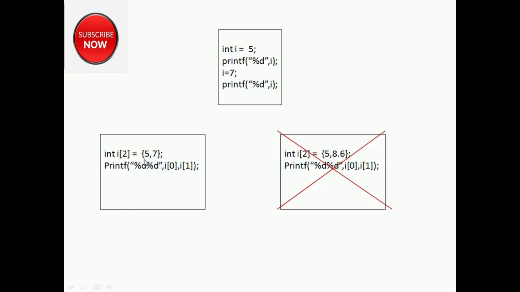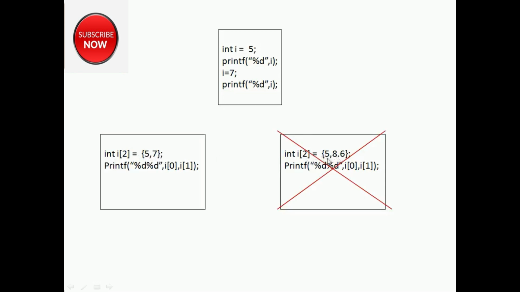So what if I want to store integer and float in the array? I will write like this now. Let's suppose I want to store 5 comma 8.6. 5 is integer and 8.6 is float. That means different data types. Here both are of same type. 5 and 7 are integers and are being stored in integer array.